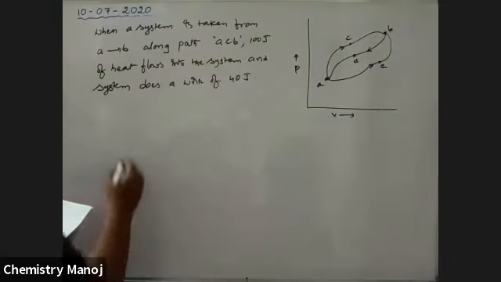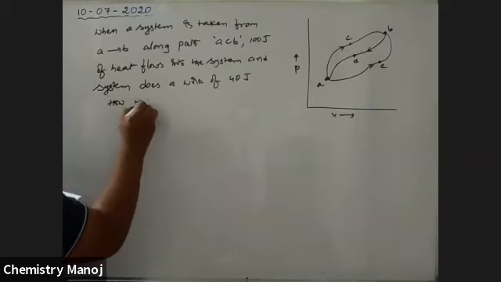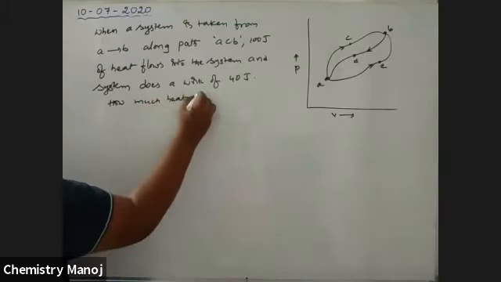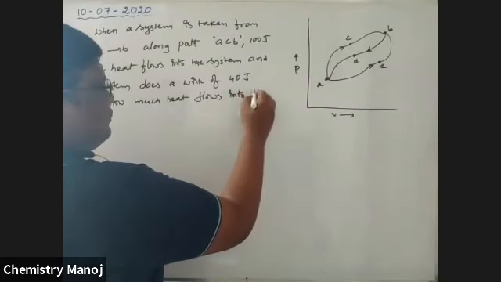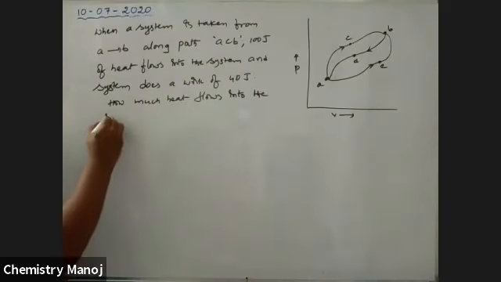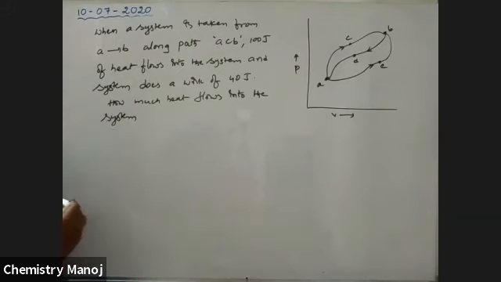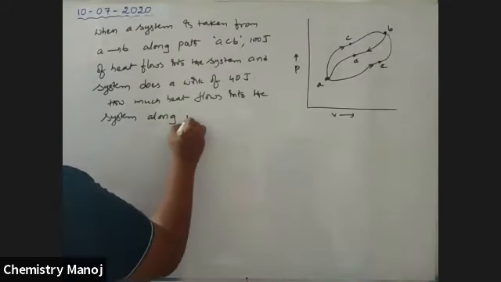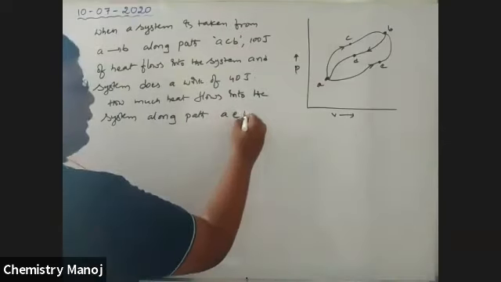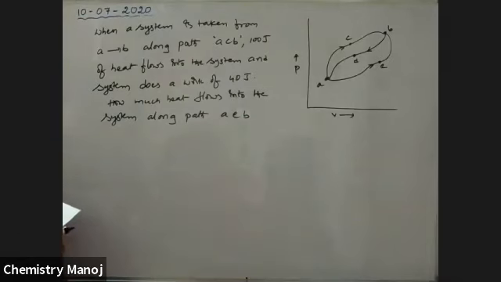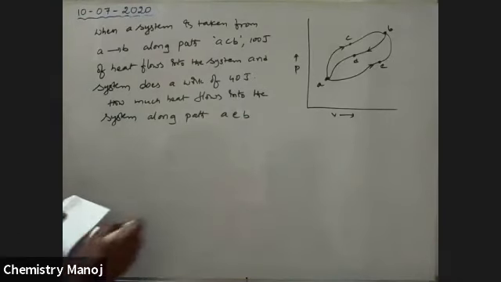How much heat flows into the system along path AEB?